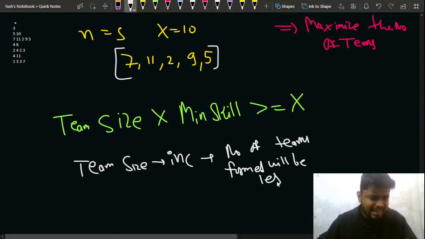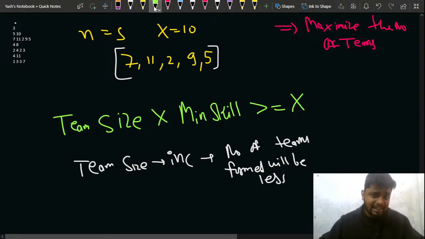Yes, I can. Suppose a particular team is taking more players, so team size is greater, so that will increase the product of team size into the minimum skill. But in that way, the number of teams that I will be making will reduce, because not many players will be left for the next team, right?